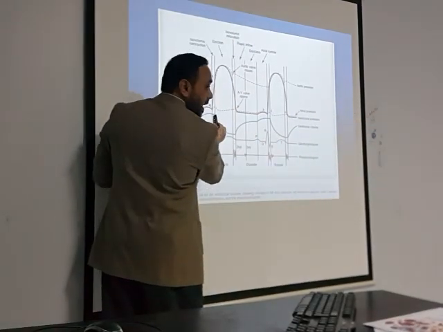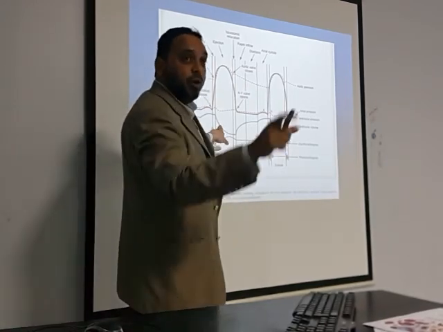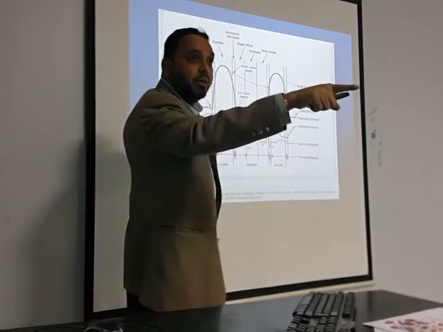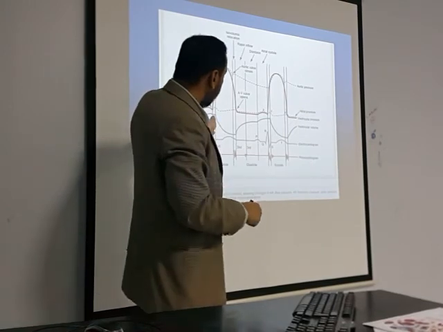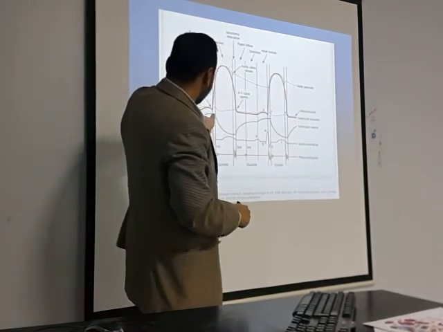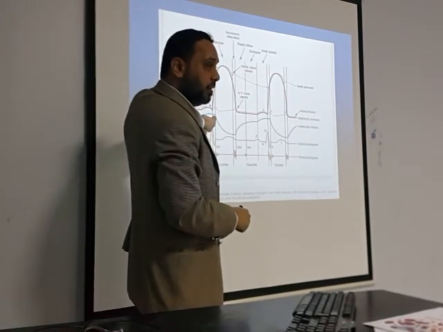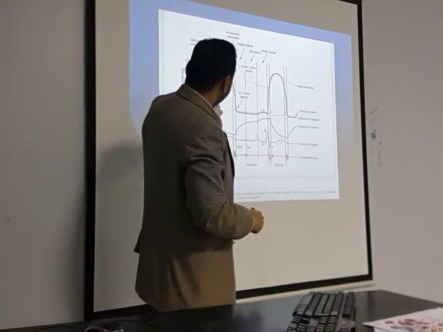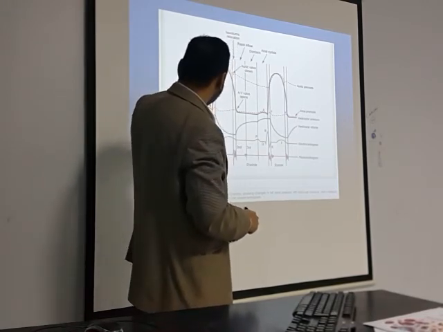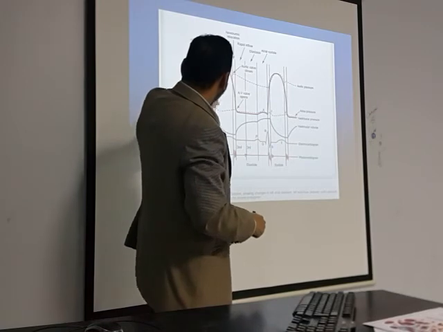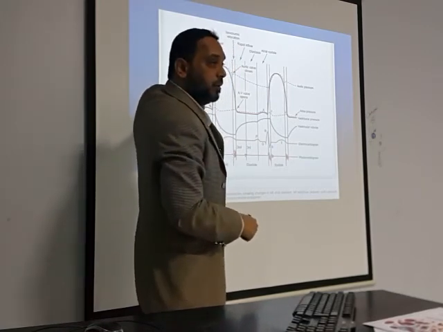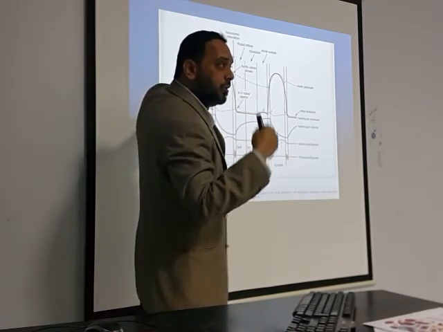See? So it's a straight line. After opening, because the volume will not change. Isovolumic. Okay? So volume will not change. It will remain 130. Right? But look at the pressure. My God, it is going from almost like 10 to how much? 80. Yeah. So the pressure is increasing inside.